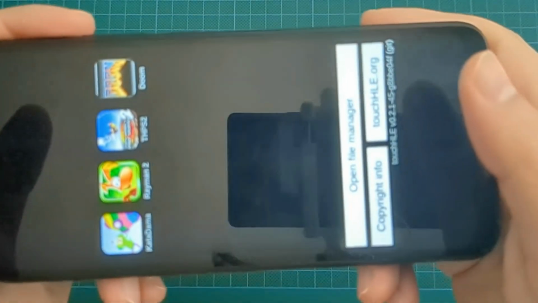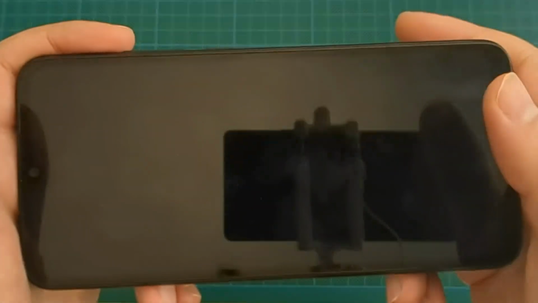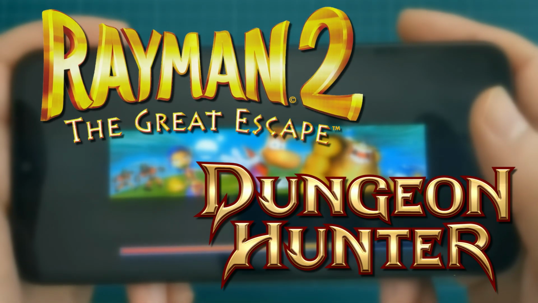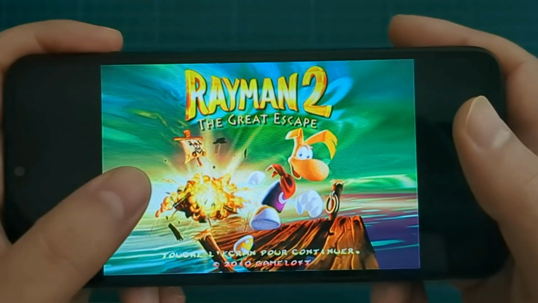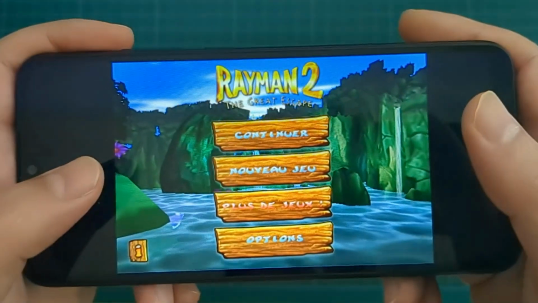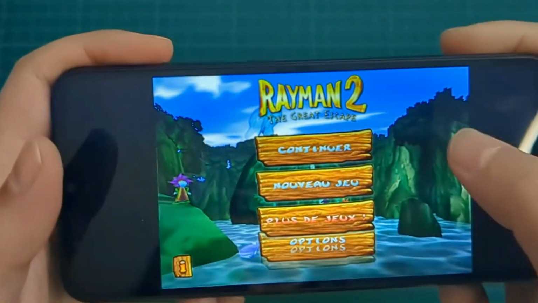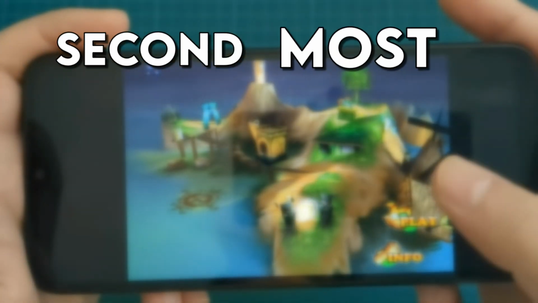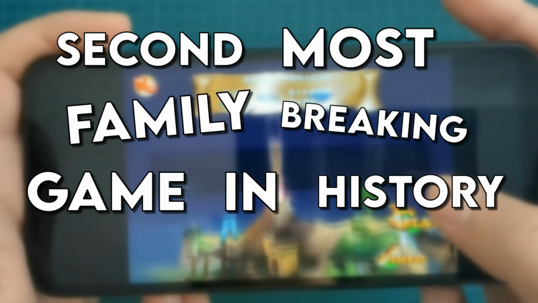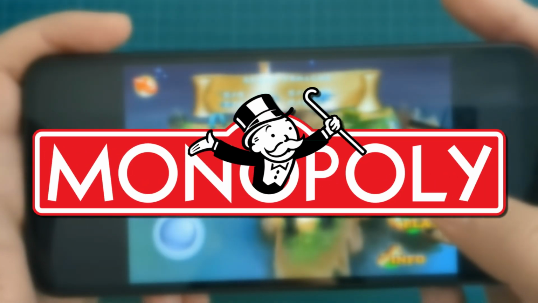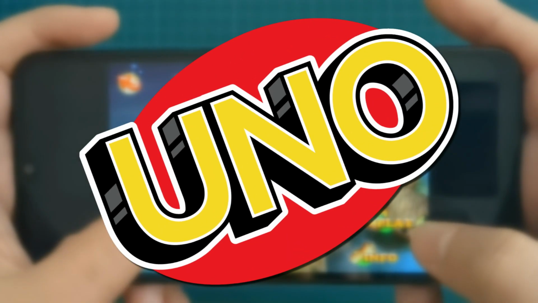I recently made some solid progress with Gameloft games, like Rayman 2 and Dungeon Hunter. It's only natural to see if other Gameloft games can work too. I chose the game which proudly holds the title of the second most family-breaking game in history, just after Monopoly. It's, of course, Uno.